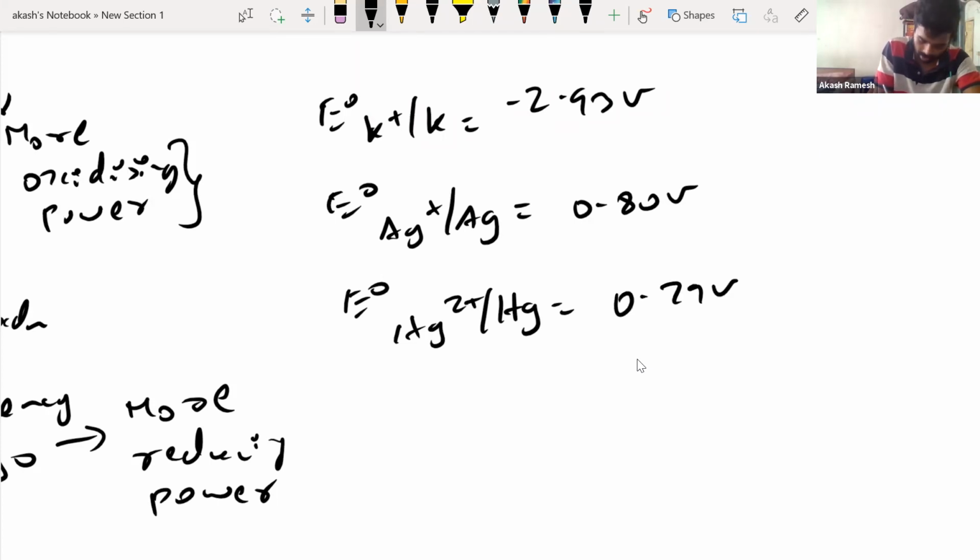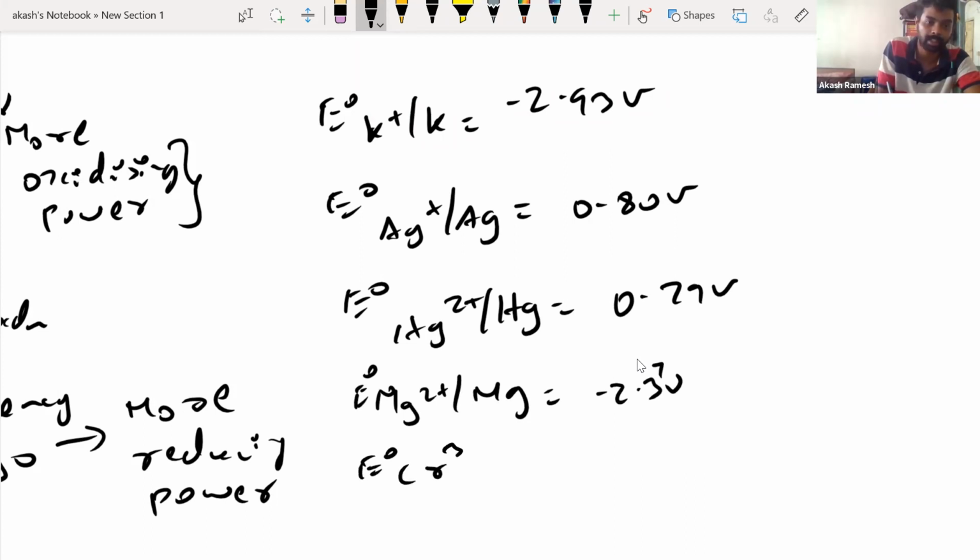0.79 volts, and E naught of Mg2 plus bar Mg is minus 2.37 volts, and at last we have E naught of Cr3 plus bar Cr as minus 0.74 volts.